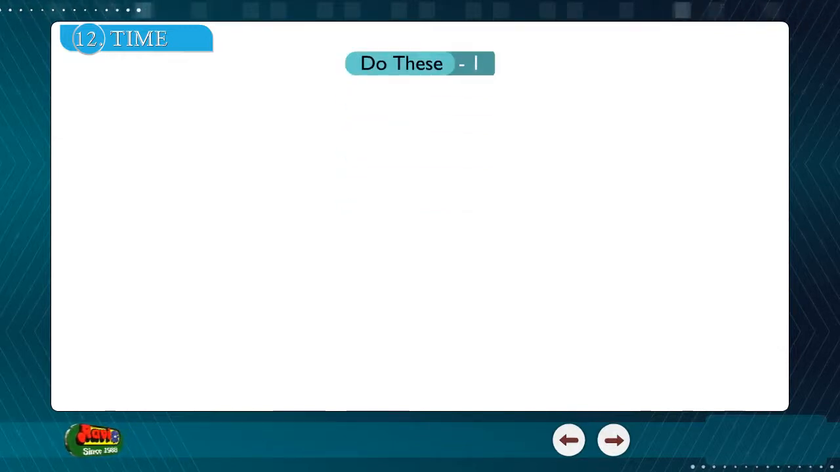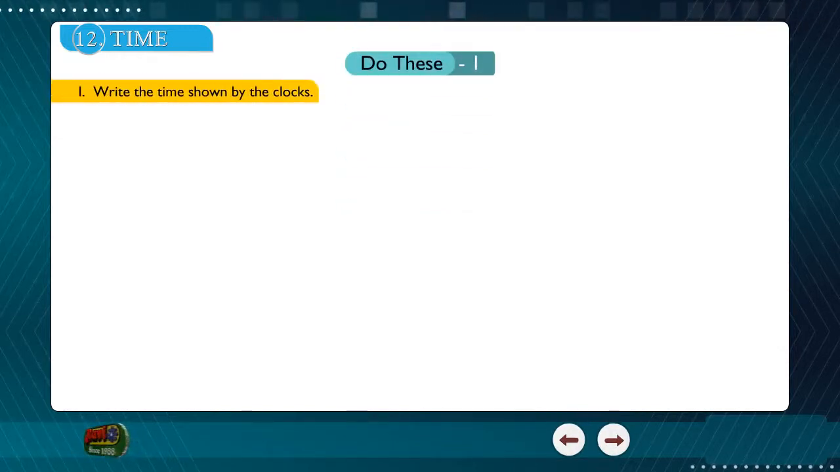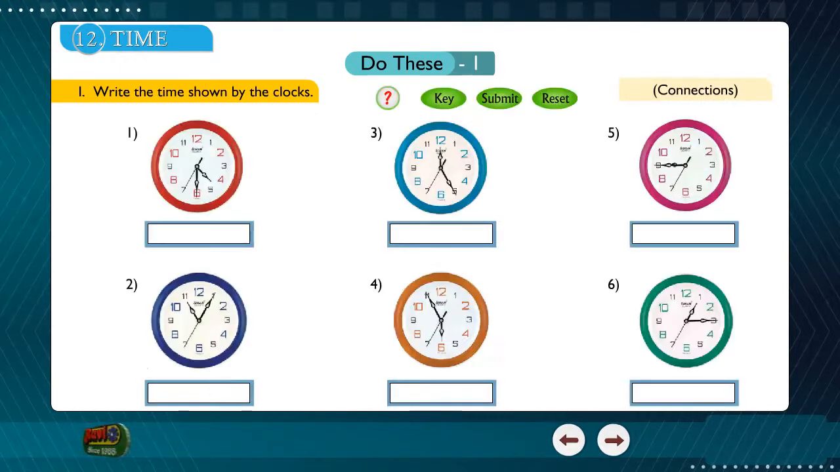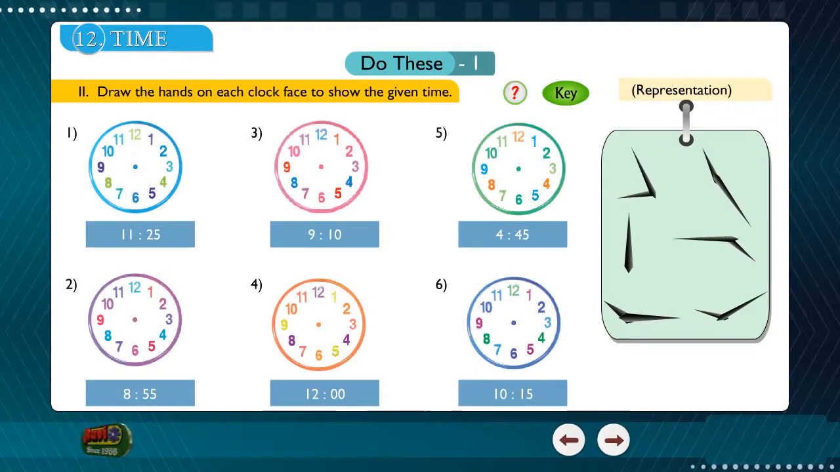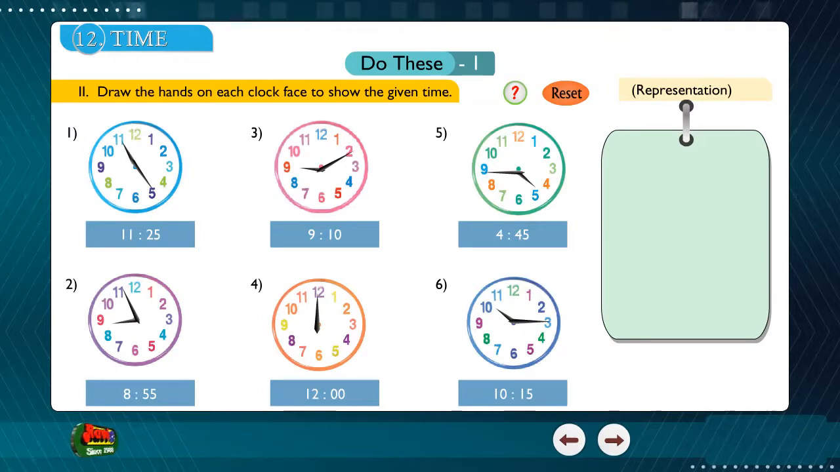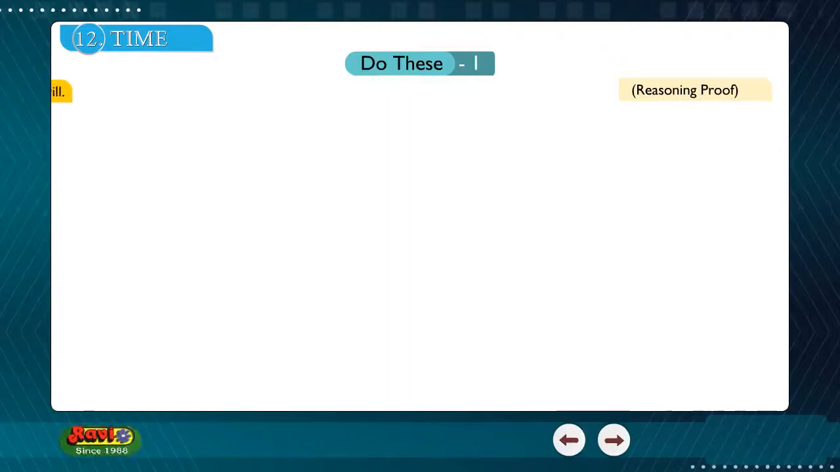Do these. 1. Write the time shown by the clocks. Two. Draw the hands on each clock face to show the given time. Three. Fill and drill.